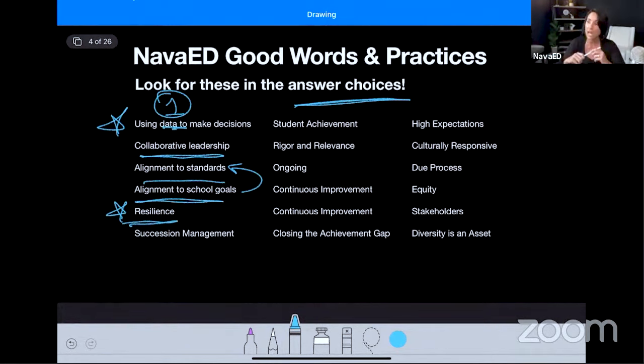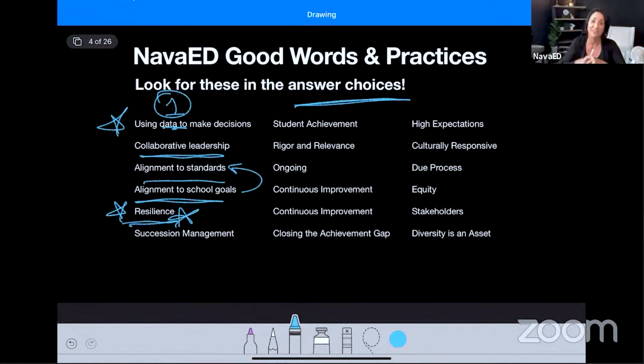And I will tell you, a lot of districts, when they're hiring assistant principals now, will go more towards resiliency questions, more so than what-do-you-know questions, because they know you can regurgitate all this good language like we're going to do on this test. But what do you do when all that fails? How do you continue building a collaborative environment in your school when it's not working? So resiliency, and that's part of being a leader.